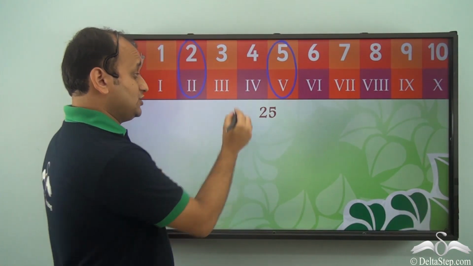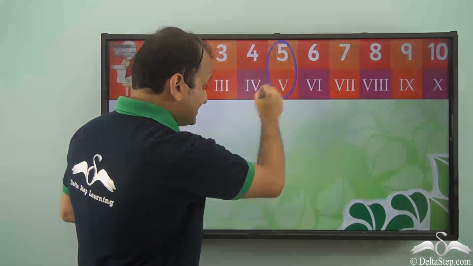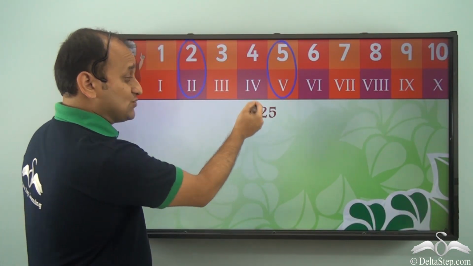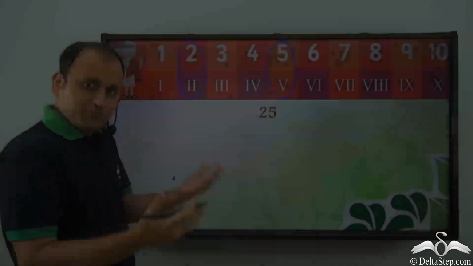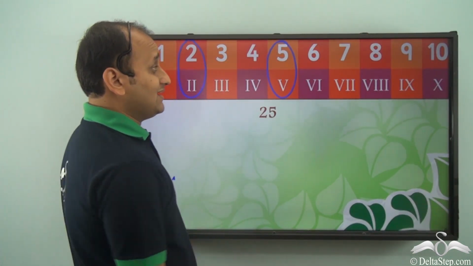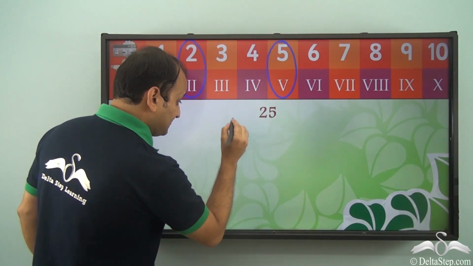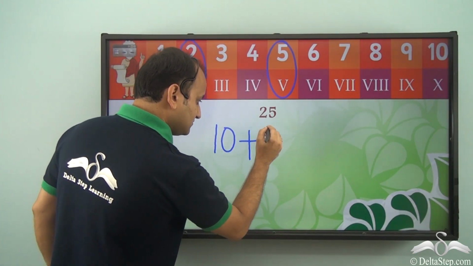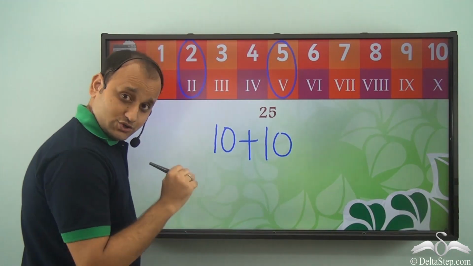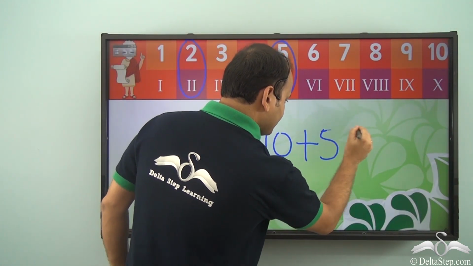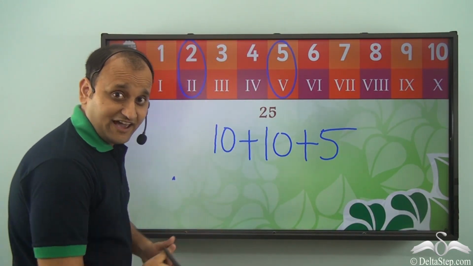Not really. You don't need to think about single digits, but about the number as a whole. So we have 25 here. If you break up 25 in terms of available numbers, what can you do? Well, the largest number you can use is 10. So you have 10 plus 10, which is 20, and then you have plus 5, which is 25.